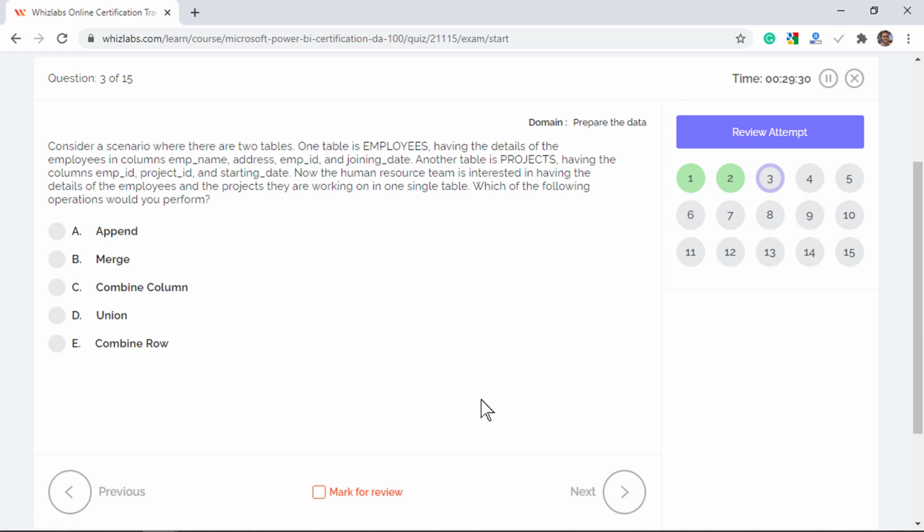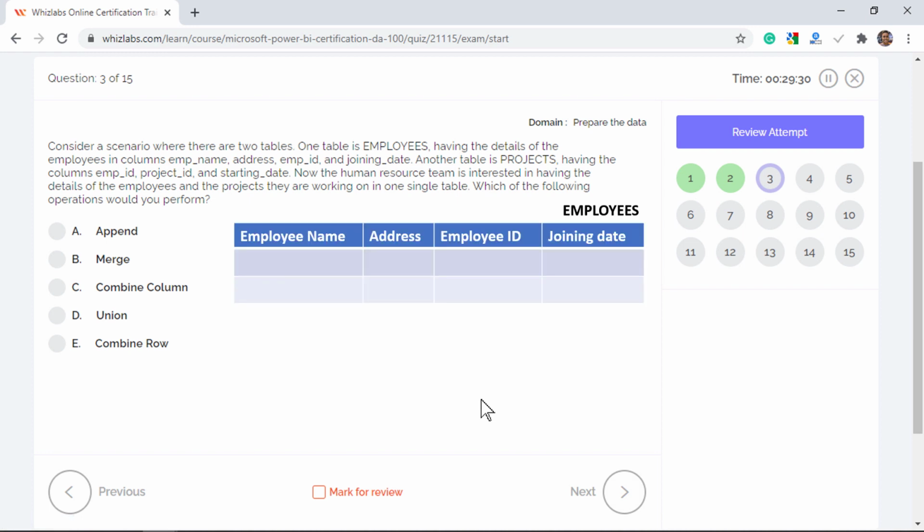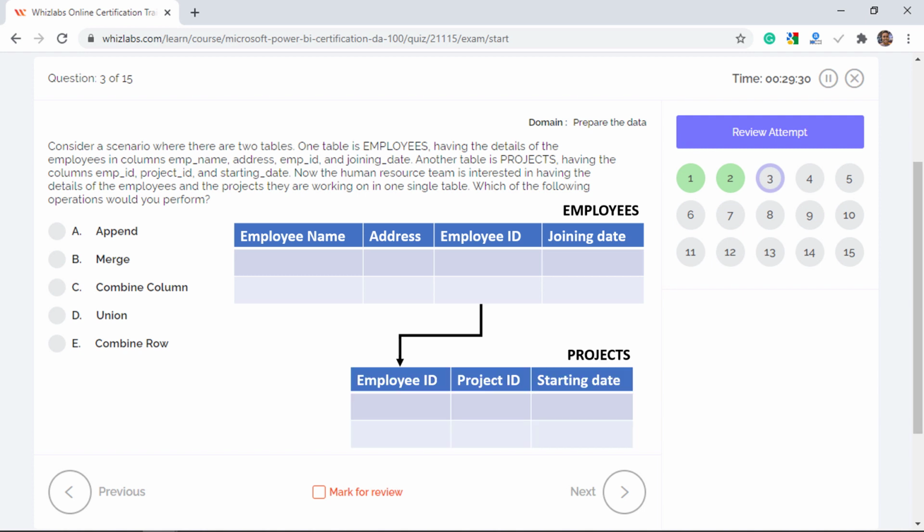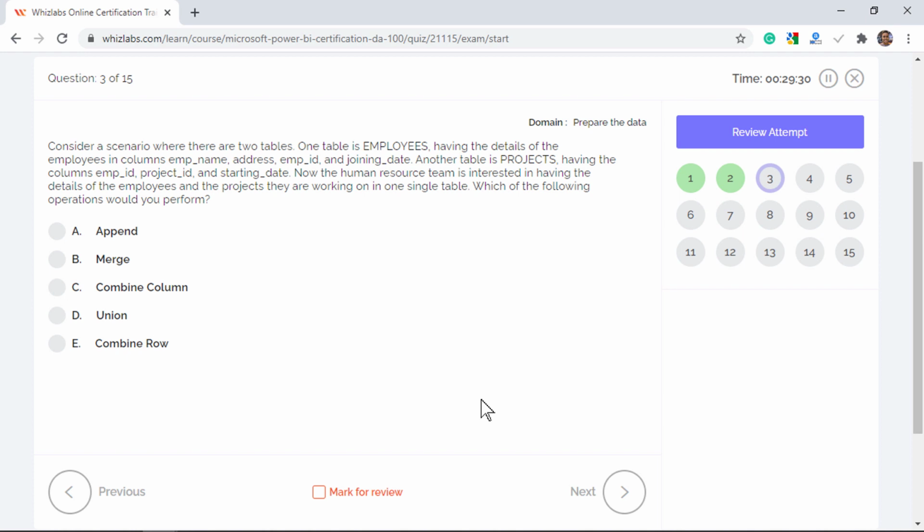Consider a scenario of 2 tables. One table is employees that has employee details like name, address, ID, and joining date. Another table is projects that has the columns employee ID, project ID, and starting date. Now, the HR team is interested in having the details of the employees and the projects they work on in a single table. Which of the following operations would you perform?